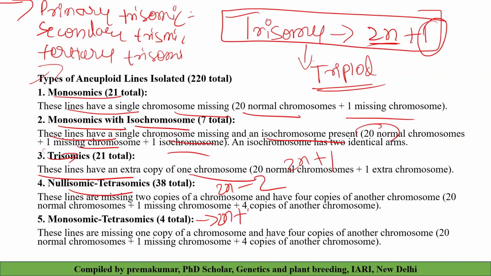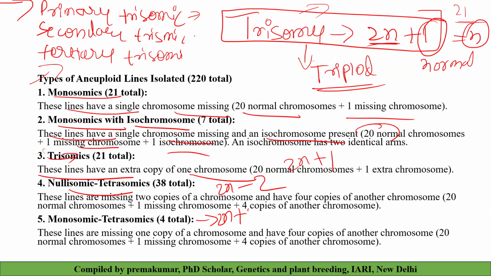What is primary trisomic? The additional chromosome is the normal chromosome. And what is the possible number of primary trisomics? It is n only. In wheat, 21 primary trisomics are possible.